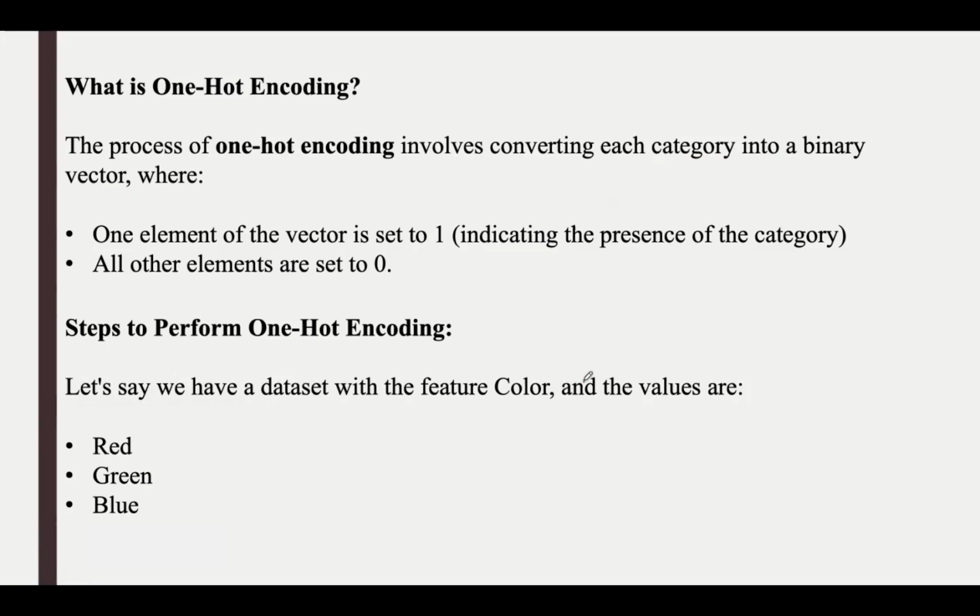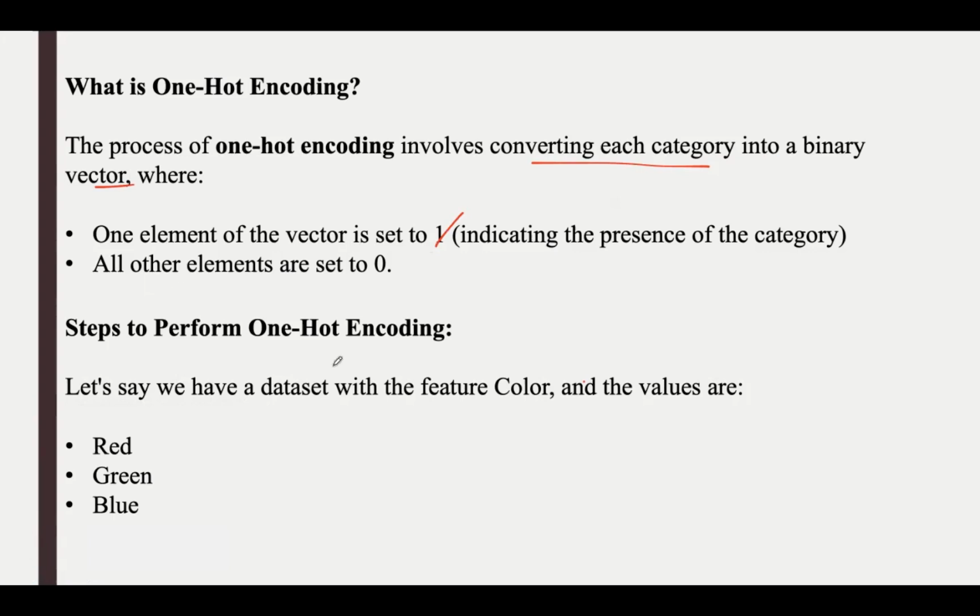We can define one-hot encoding like this: it's a process which involves converting each category into a binary vector, where one element of the binary vector is set to 1, indicating the presence of that particular category, whereas all other elements are set to 0.